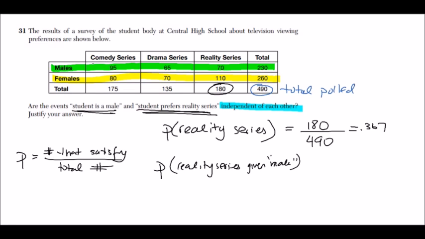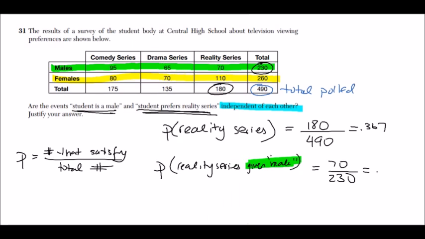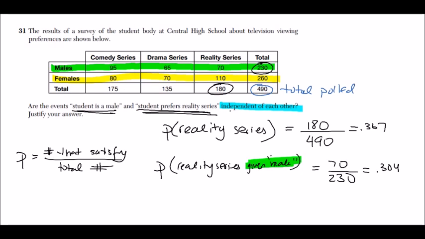So let's just look at the male portion of this, because we're only interested in the probability that it is a male liking reality series. So that would be 70 out of a total of 230, because now I'm only interested in the male probability. So let's do 70 divided by 230. We got 0.304.